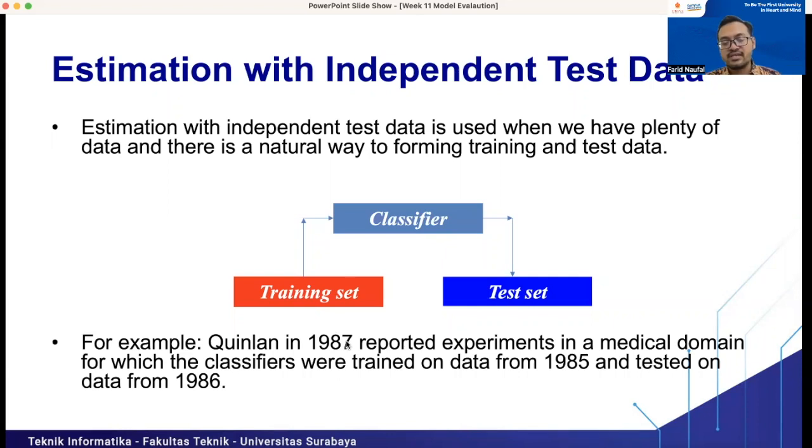The data for next year is not in our hand right now, so we need to wait until 1987. Then we can estimate the performance of our classifier model. This is different from train test split, where the training and testing sets are already in our hand.